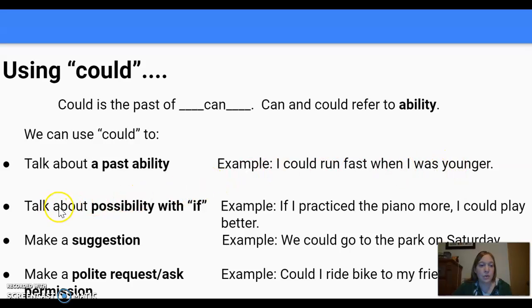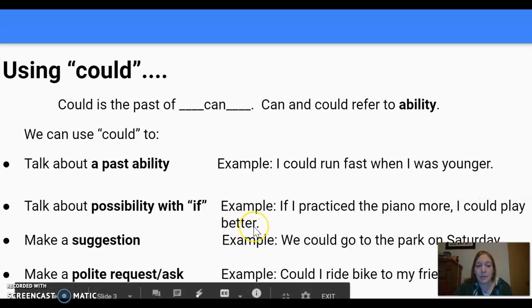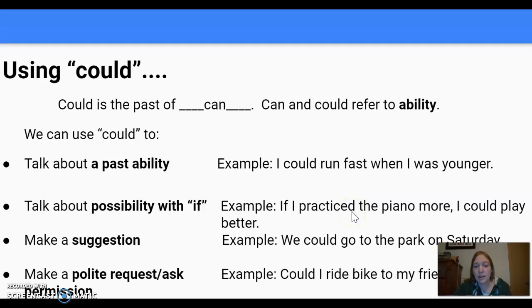We can use could to talk about possibility with if. This is about two situations, and we're joining them with the word if to make a possible situation for the future. If I practiced the piano more, I could play better. You'll notice that the verb after if uses the past tense form here. If I practiced the piano more, I could play better.